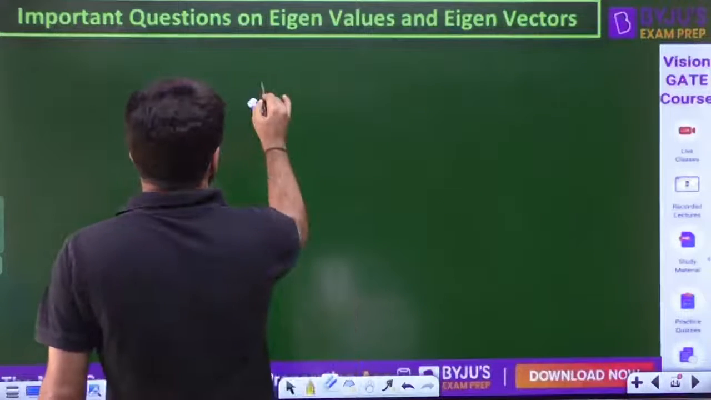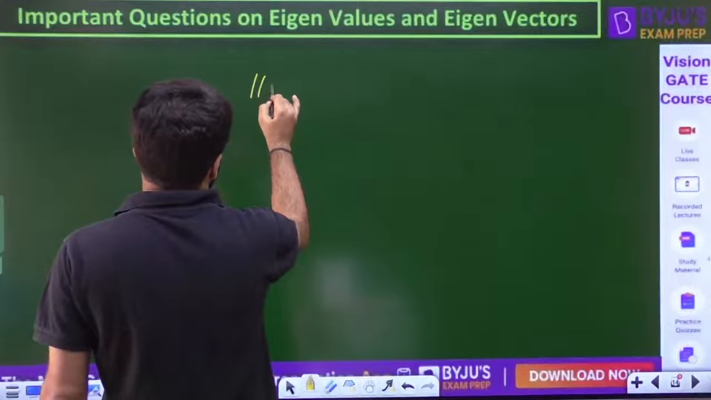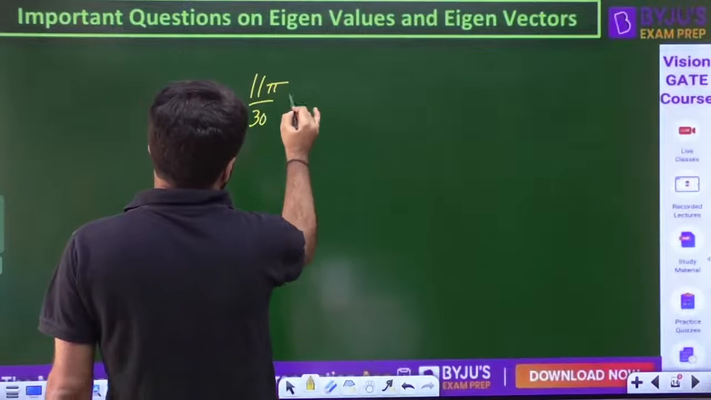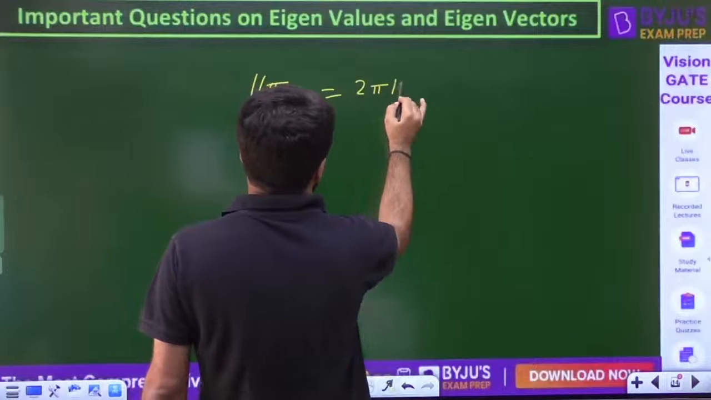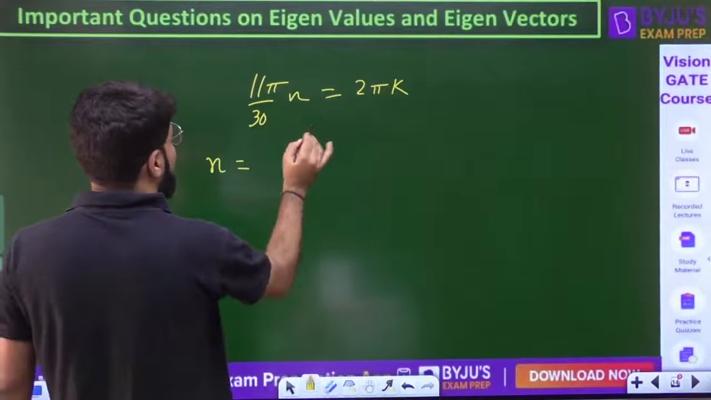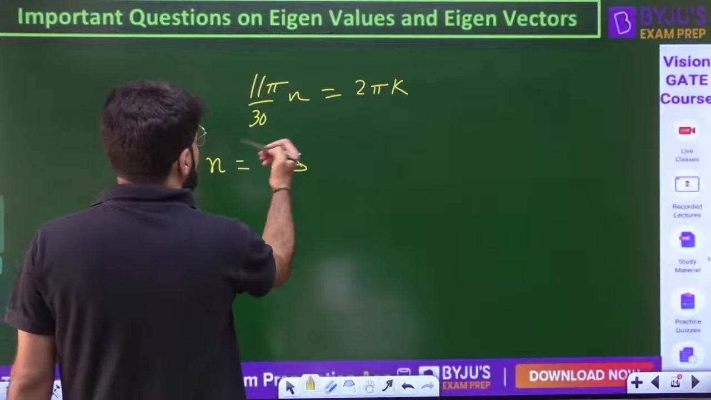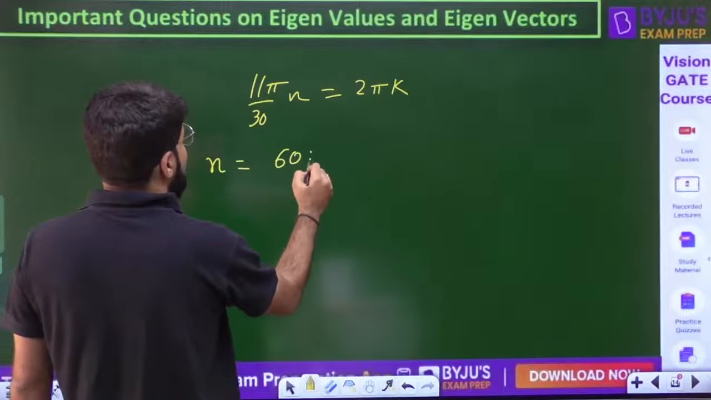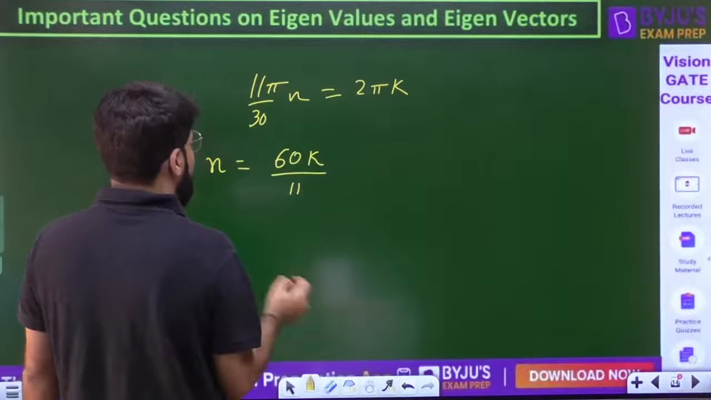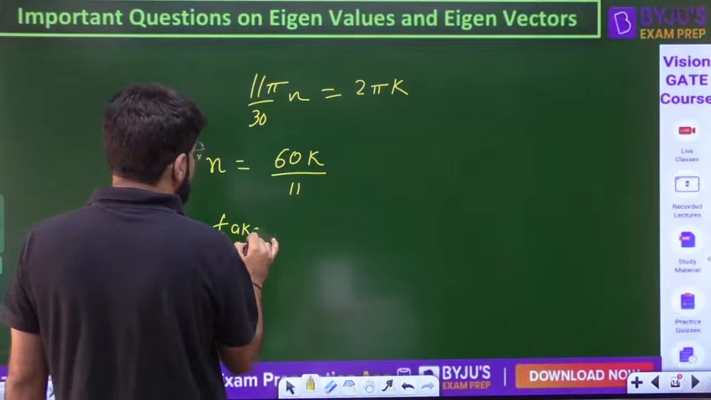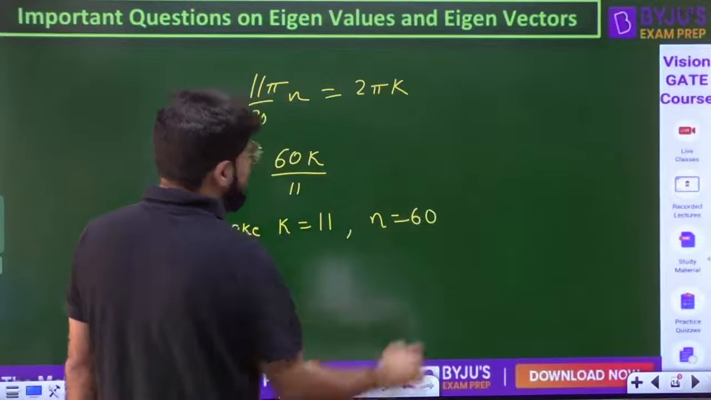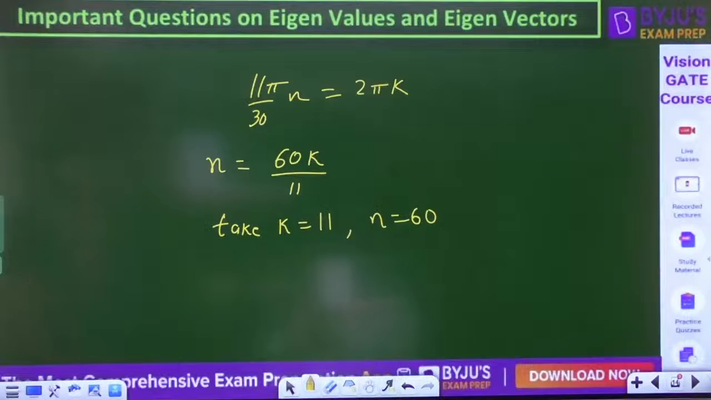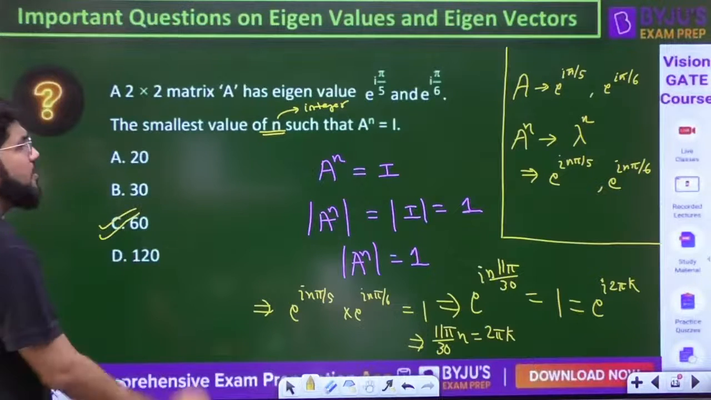Okay, so what is the result I have? इसको एक बार देख लीजिए. 11 pi by 30n is equal to 2 pi k. So what is the value of n? Pi cancel कर दे. That is 2k into 30, that is 60k divided by 11. Now you can take k as any integer. Take k equal to 11. You get the lowest value of n as 60. The lowest integral value of n would be 60.